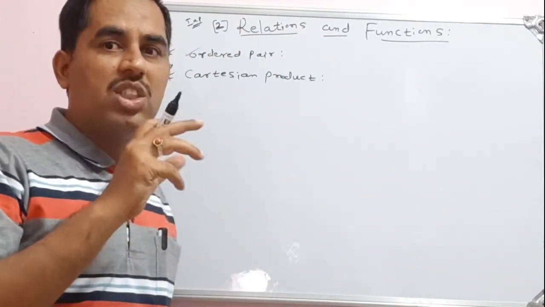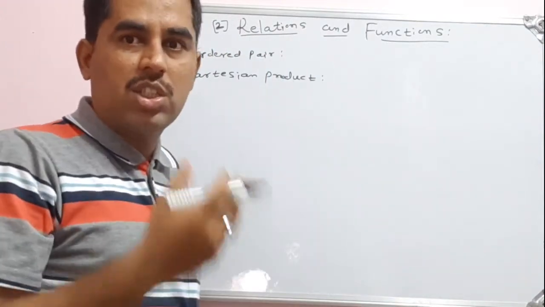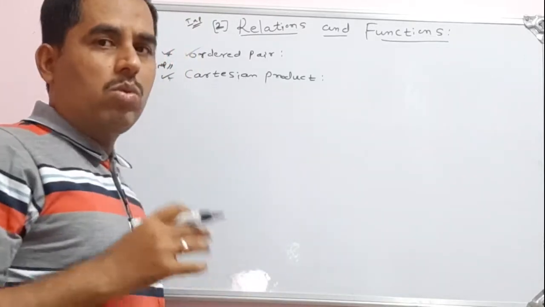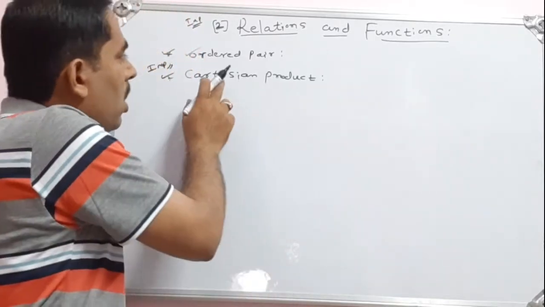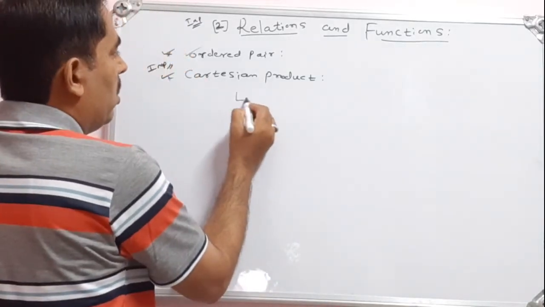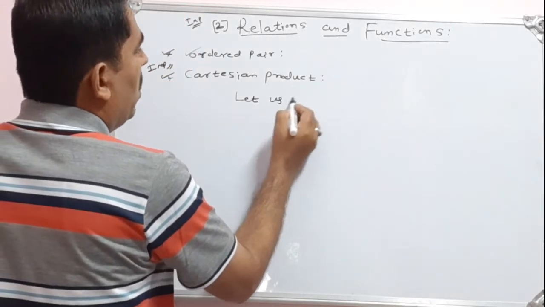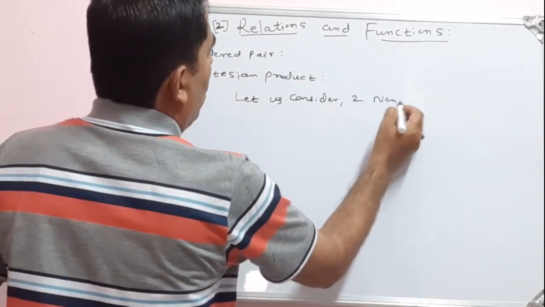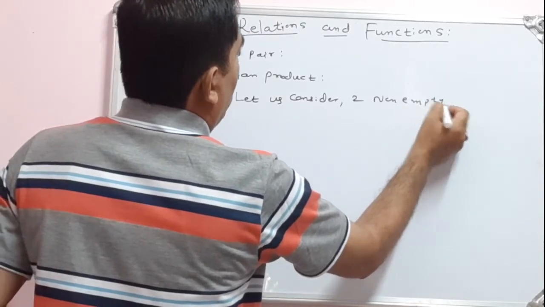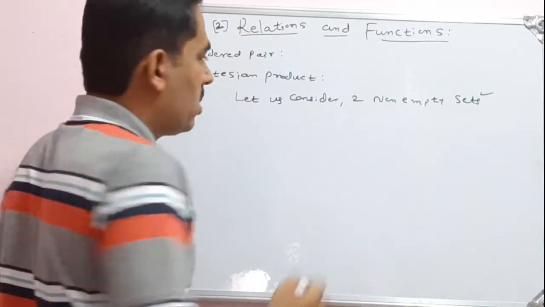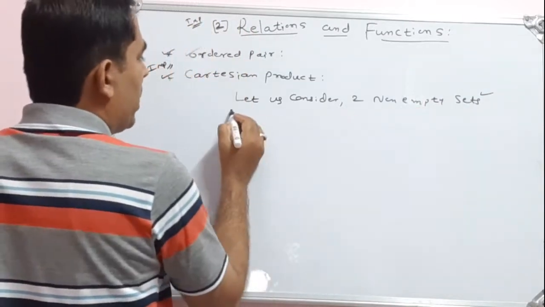So Cartesian system, we might have heard of the Cartesian system, Cartesian plane. So that is Cartesian product. Before discussing this concept, let us consider two non-empty sets. In the first chapter we have learned so many concepts about sets. Let us consider two non-empty sets.